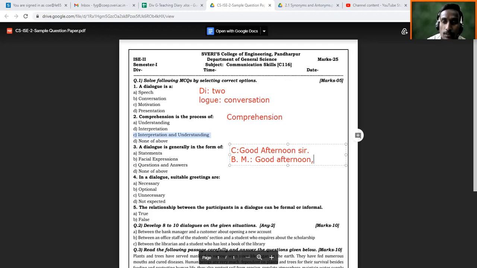Now you are in the bank, so the bank manager will ask, how may I help you? Yes. So what is this? This is a question. Our basic question is that dialogue is generally in the form of what? So it begins here. It is in the form of questions and answers.